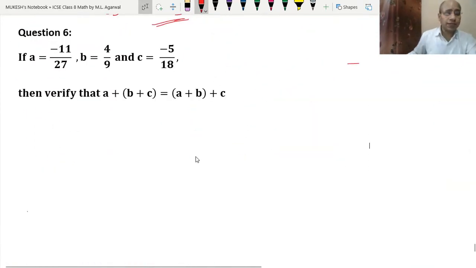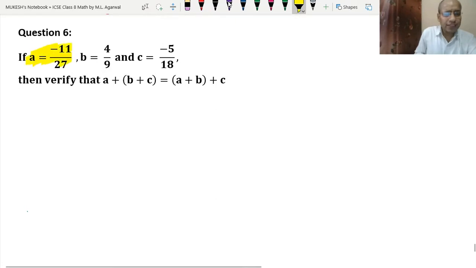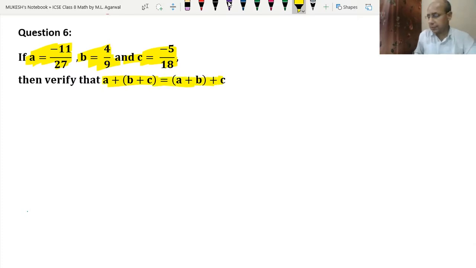See, we have the question that the values of A is given, B is given, C is given, and we have to verify that A plus B plus C equals A plus B plus C. Okay. So now, first let's take the left hand side.